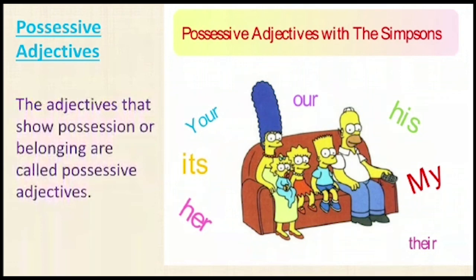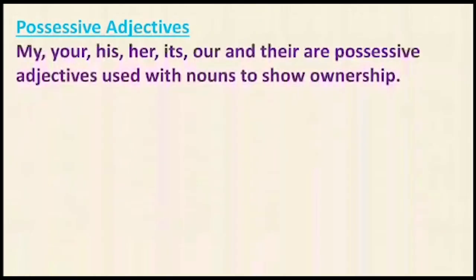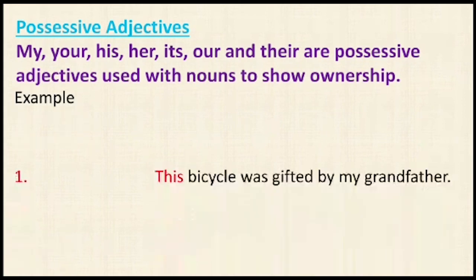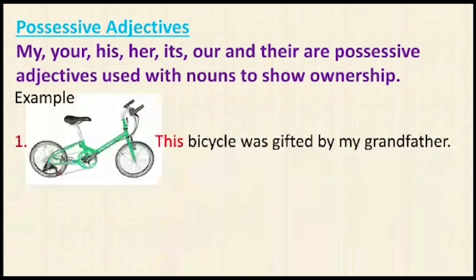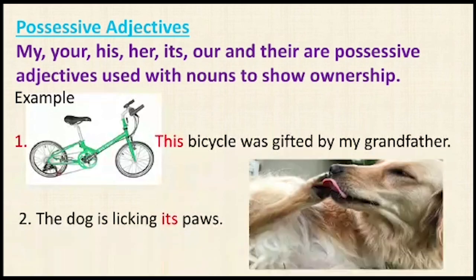The adjectives that show possession or belonging are called possessive adjectives. My, your, his, her, its, our, and their are possessive adjectives used with nouns to show ownership. Examples are: this bicycle was gifted by my grandfather. It is talked about this particular bicycle. The dog is licking its paws. So the dog is licking its paws, means his own paws the dog is licking.